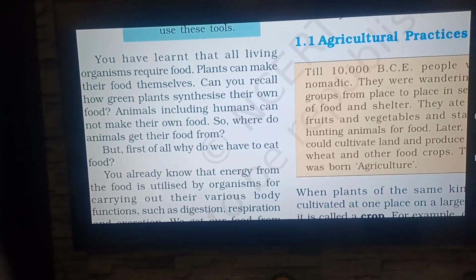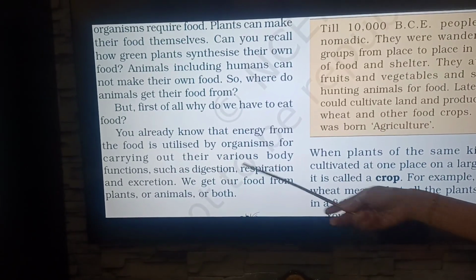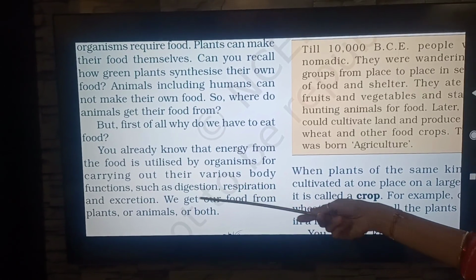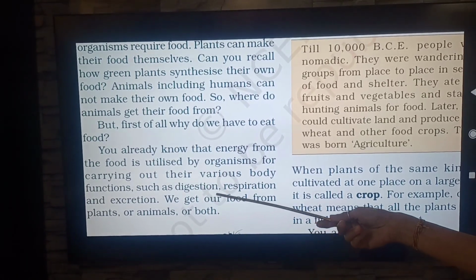Why do we need food? You already know that energy from the food is utilized by organisms for carrying out their various body functions such as digestion, respiration and excretion.